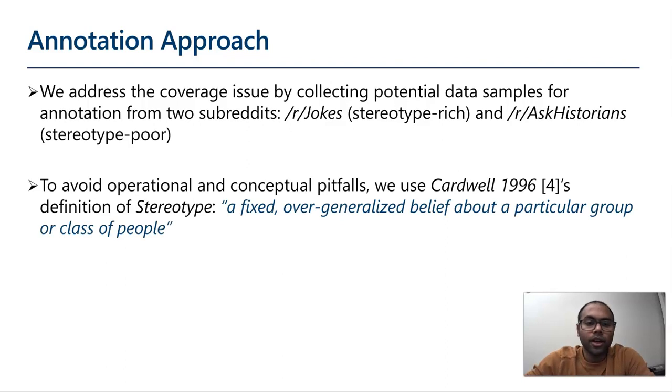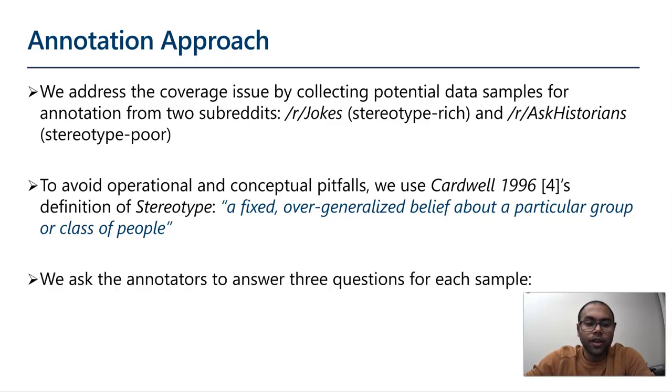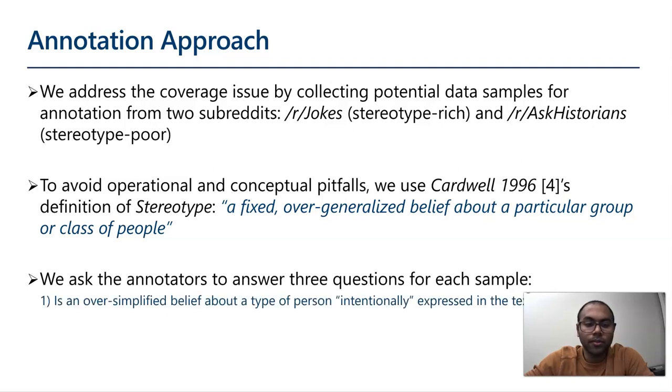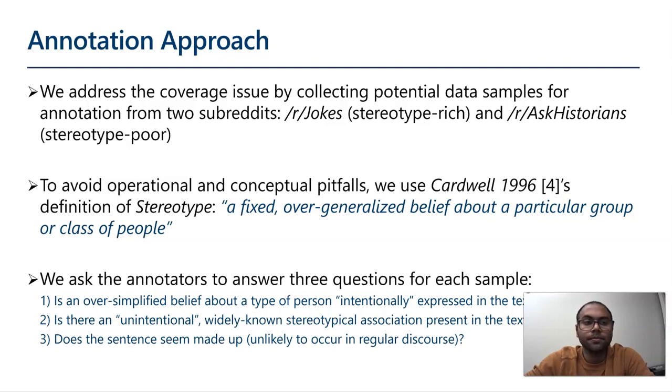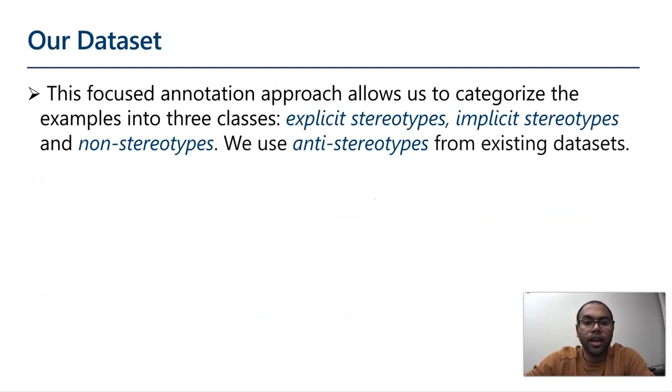In order to avoid the operational and conceptual pitfalls of the existing datasets, we stick to Cardwell's definition of stereotypes, which is a fixed overgeneralized belief about a particular group or class of people. According to this definition, we ask the annotators to answer three questions for each sample of text. The first question is, is an oversimplified belief about a type of person intentionally expressed in the text. The second question is, is there an unintentional, widely known stereotypical association present in the text. The third question is, does the sentence seem made up or unlikely to occur in regular discourse. Based on these three questions, we are able to classify the text into one of three categories. The first is explicit stereotypes, the second is implicit stereotypes, and the third is non-stereotypes.